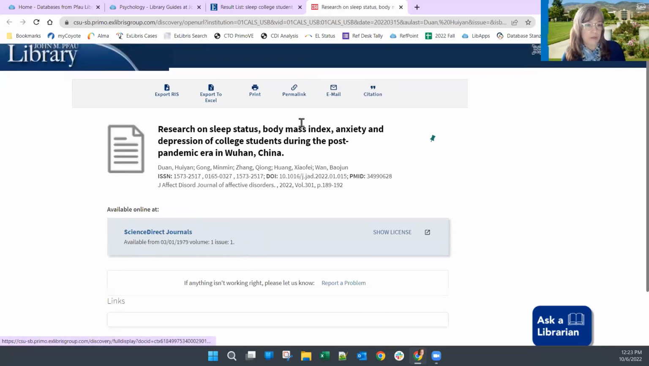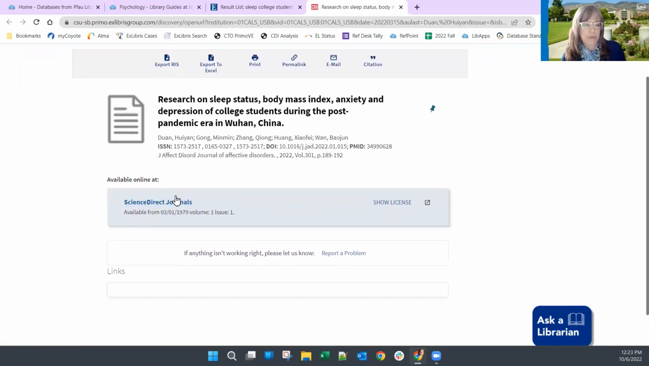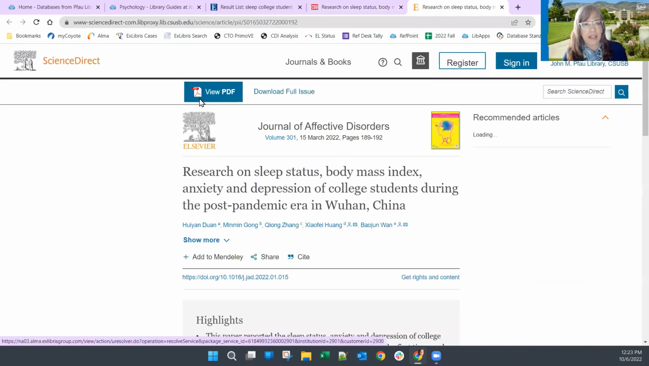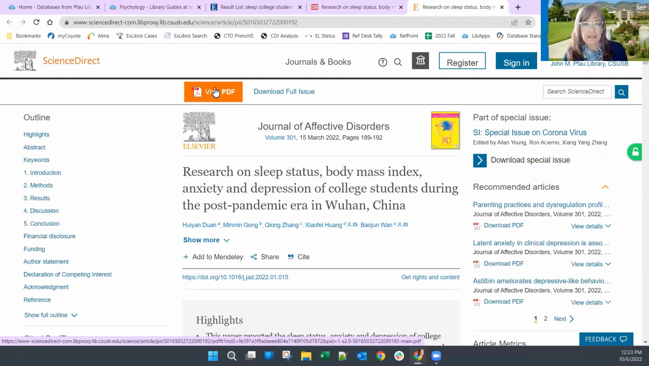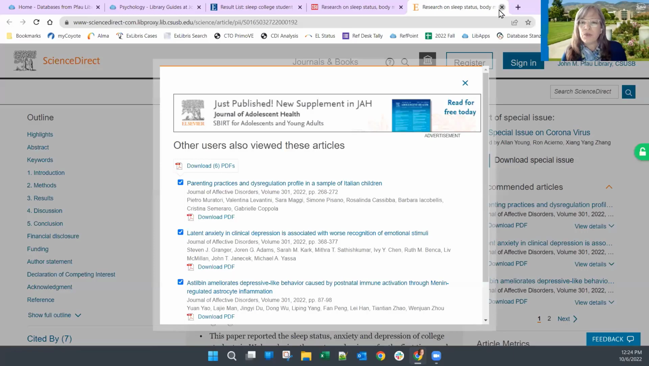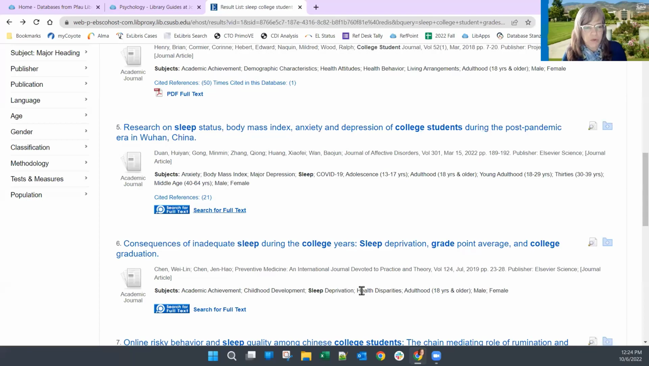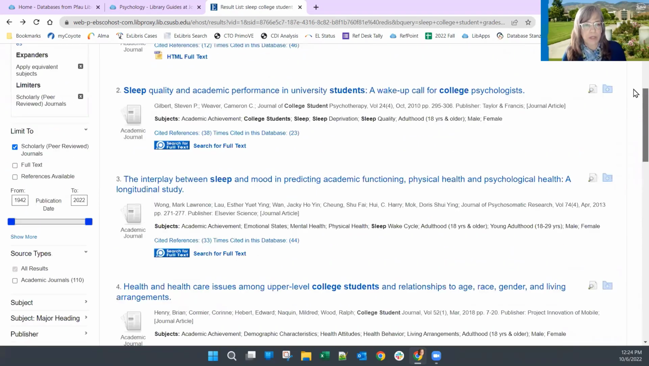You might recognize this now as being OneSearch. And it has checked for me to see if we have that online, and it turns out that we do. So there it is. And I can, again, get to it and get the PDF, which I can save and keep. And there it is. So if you get into one of these specialized databases and you don't see the full text, don't panic. The search for full text button will help you with that.